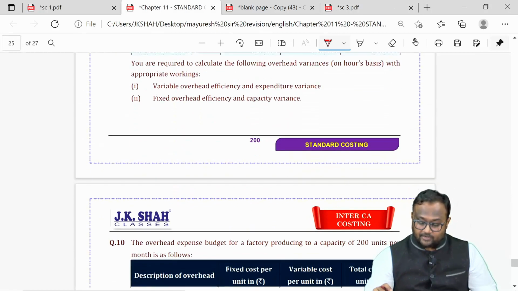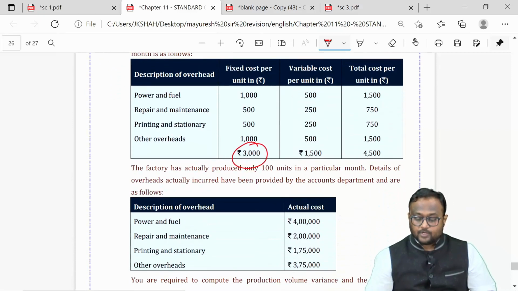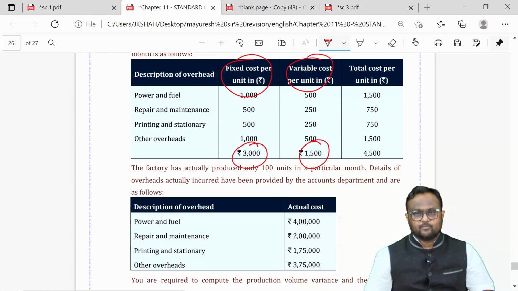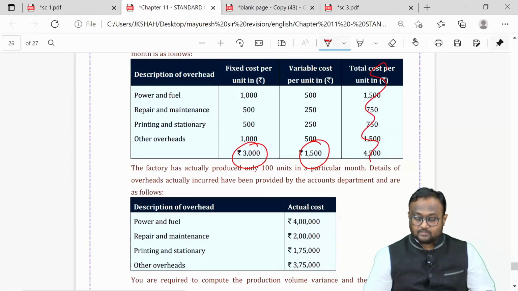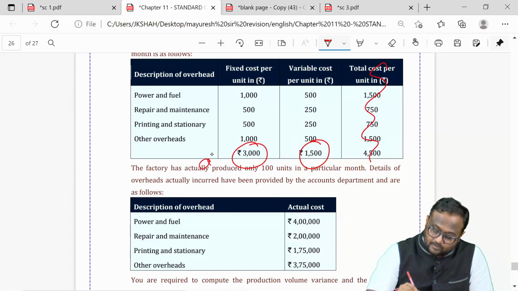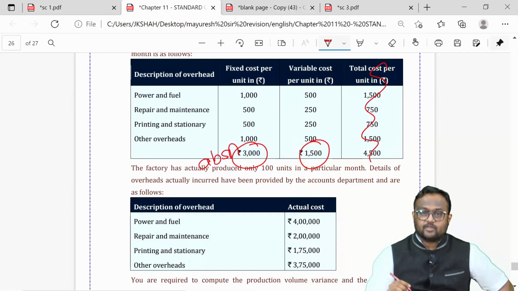So that was question number 9 for you. Question number 10 was also very simple. 3000 per unit was your fixed cost. 1500 per unit was your variable cost. Please concentrate very clearly. Fixed cost per unit 3000. This is my absorption rate. This is my variable cost per unit. Standard variable cost per unit.